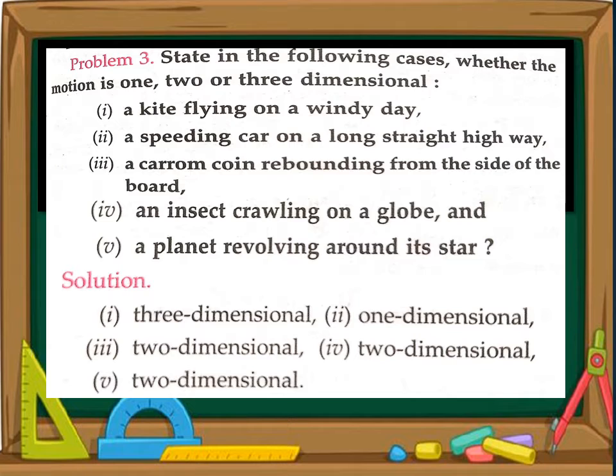When any planet is moving around the star, its path is considered to be an elliptical path, and it has two axes, one as the major axis and another as the minor axis. So its motion is considered to be in a plane. Hence the planet revolving around its star is considered to be two-dimensional motion. You can study many more examples like this, and this question is very important from the examination point of view.